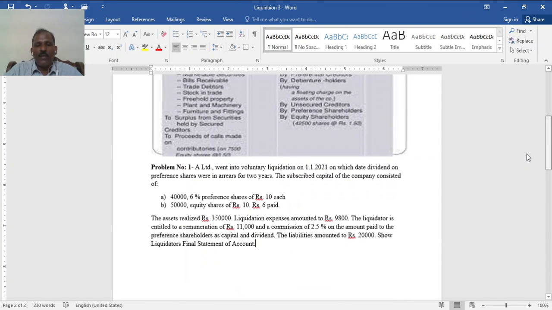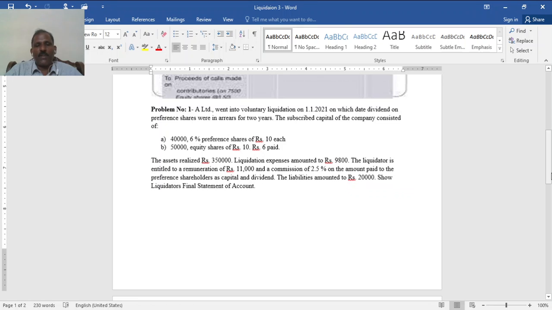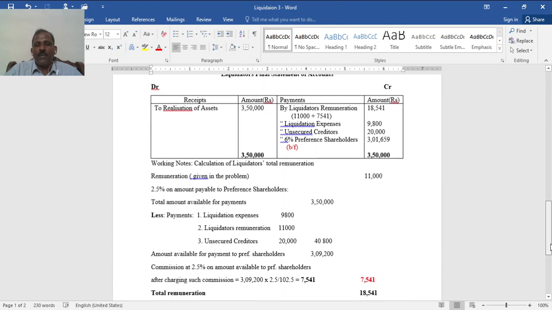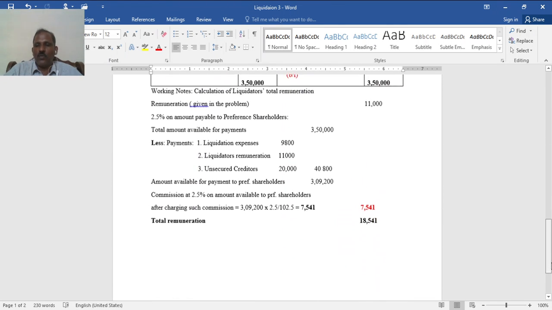In fact, here the preference dividend we need not calculate, because that amount is insufficient to pay off.